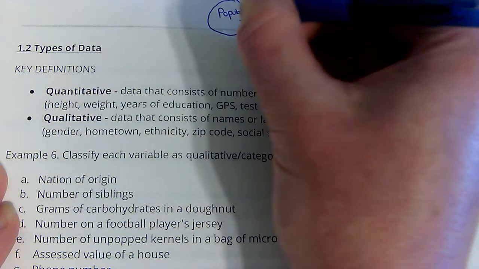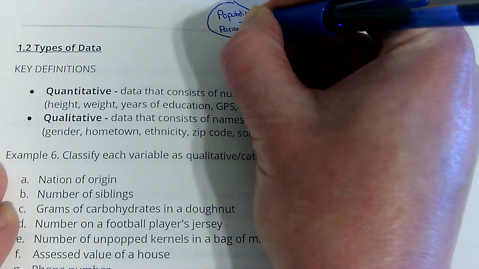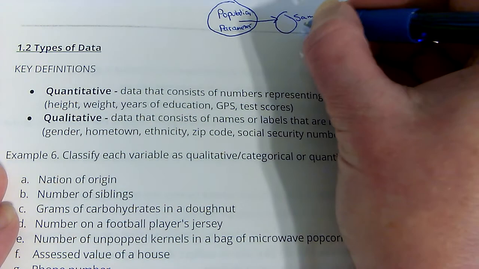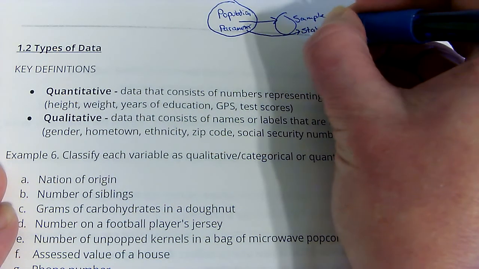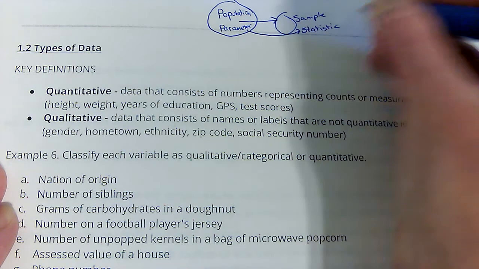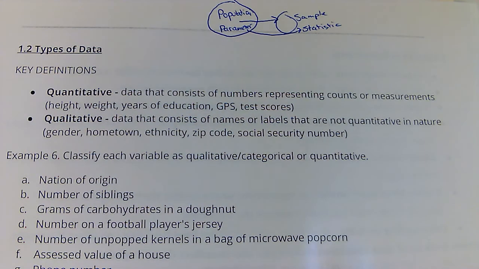In the population, what we're looking at is what we call a parameter. And in the sample, that same value would be a statistic. So maybe I'm looking at the average income in a population, so I would look at the average income of the sample.